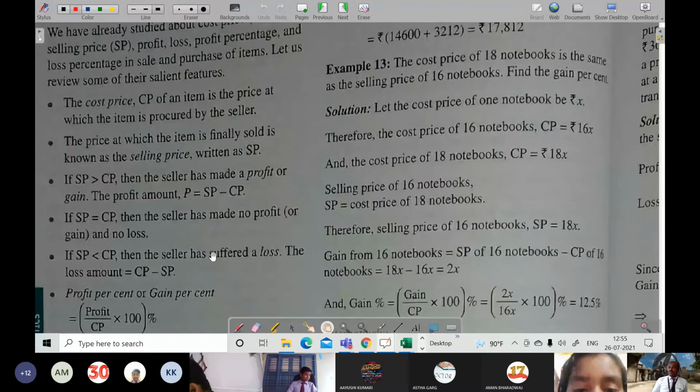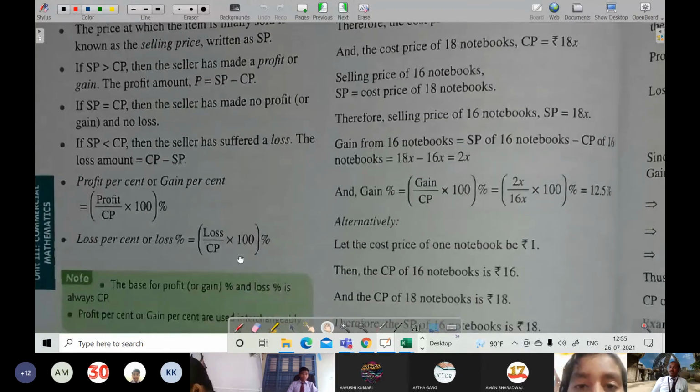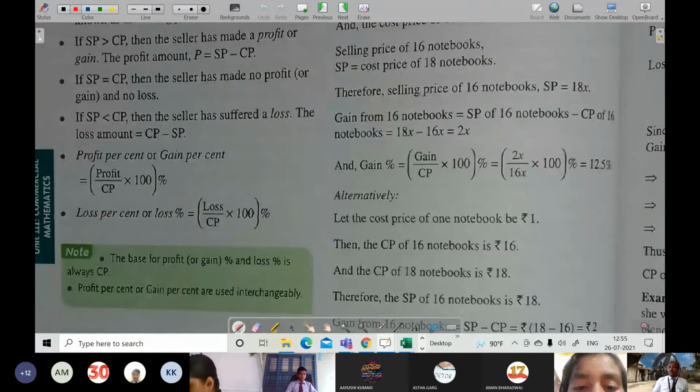And loss and profit both are calculated with the comparison of cost price. Don't think that selling price will be compared for loss or profit. No. This you have to keep in mind. Profit percent is equal to profit by CP into 100%, and loss percent means loss by CP into 100%. Or even you can write directly, profit percent is equal to SP minus CP by CP into 100%.